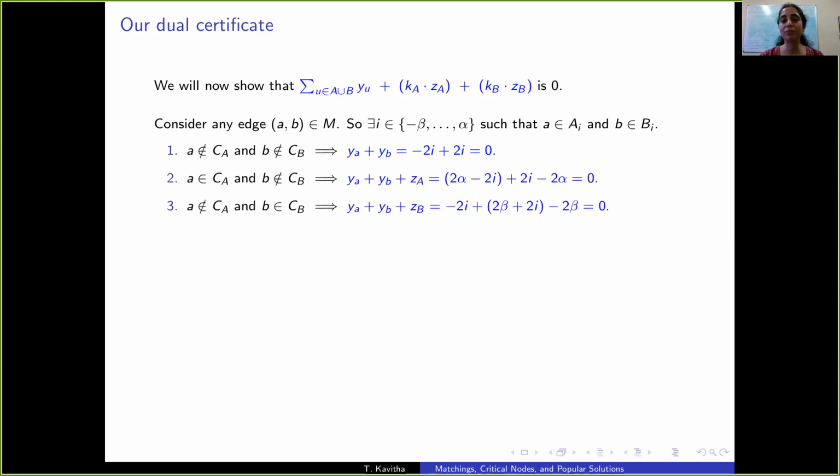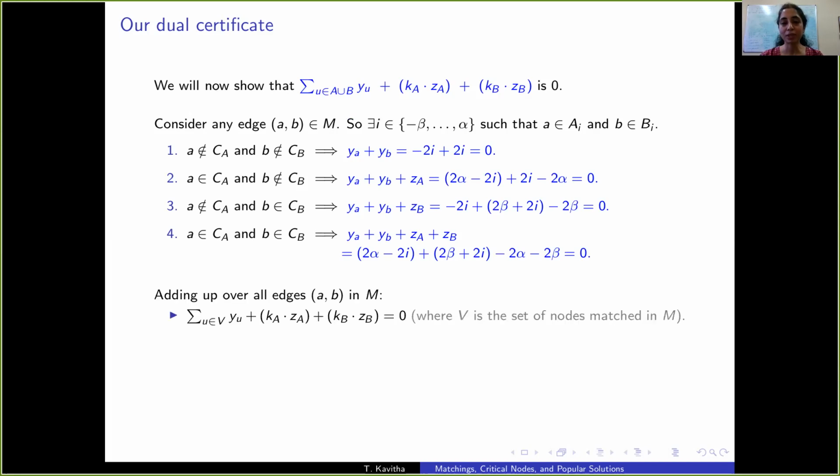When one of them is critical, one of them is non-critical, again we have this. When both are critical, again we have the sum is exactly 0. So adding up over all edges in the matching, we get that this sum is 0. Since the Y values of all unmatched nodes were set to 0, we get that the objective function value achieved by this feasible solution to the dual LP is exactly 0. So our matching M is popular among critical matchings.